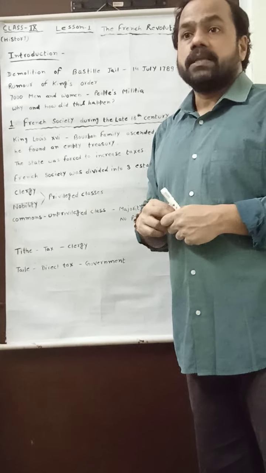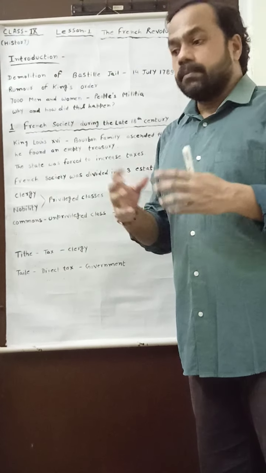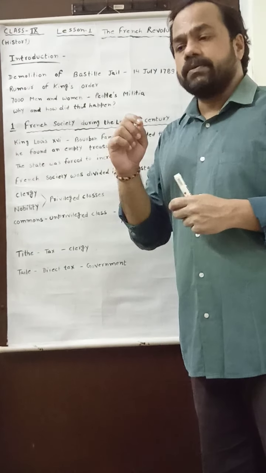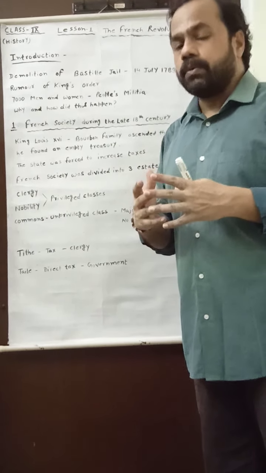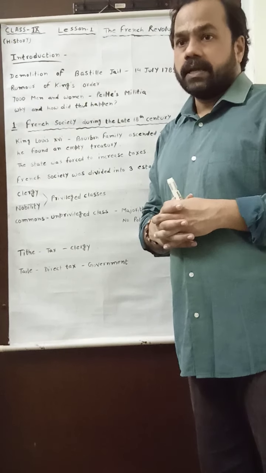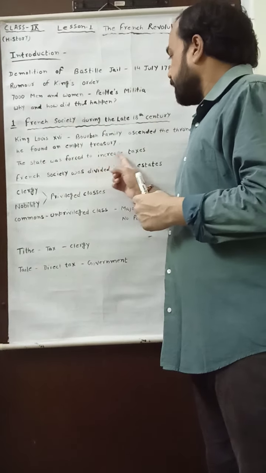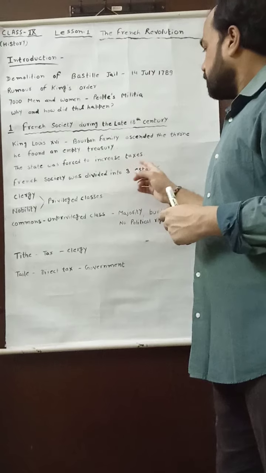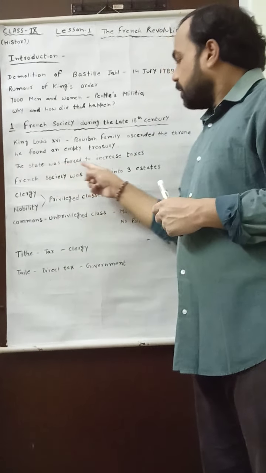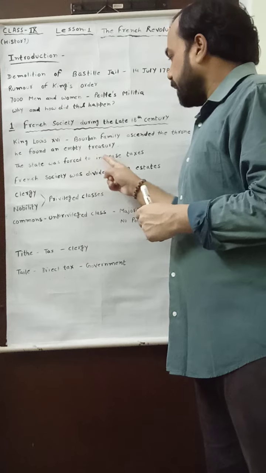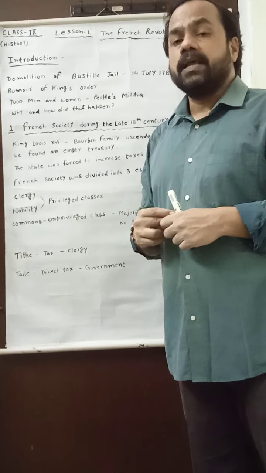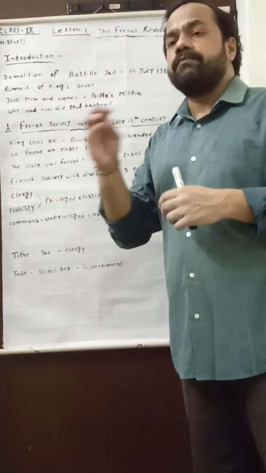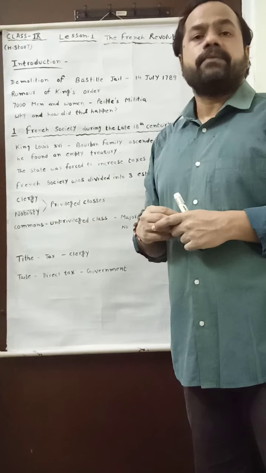But you know very well, there was a big court and a big army, and salaries had to be paid. Now it was decided that King Louis XVI would impose taxes on the people, and that is why the state was forced to increase taxes. Taxes were imposed on the people. To understand this line, my dear students, when a tax is imposed, it should be imposed on each and everyone, but it did not happen in France.